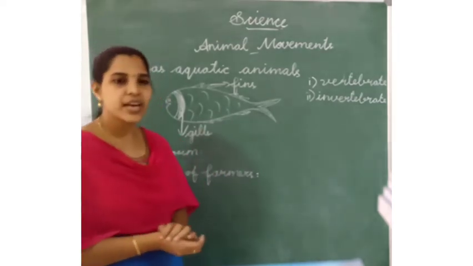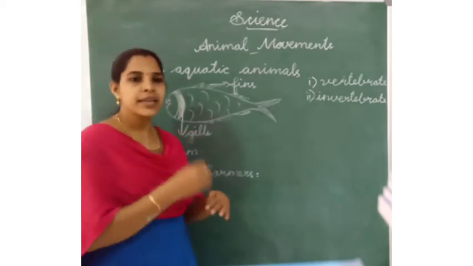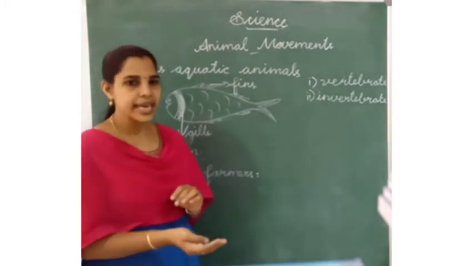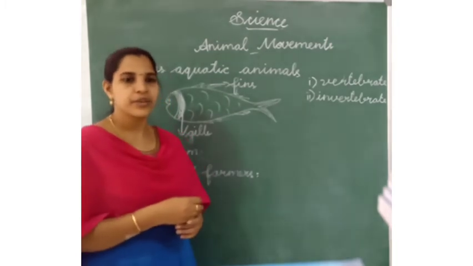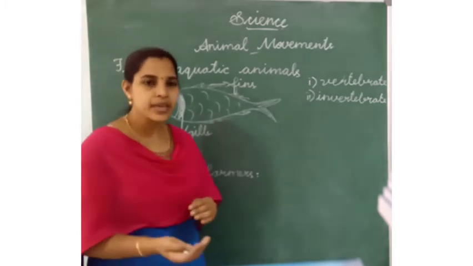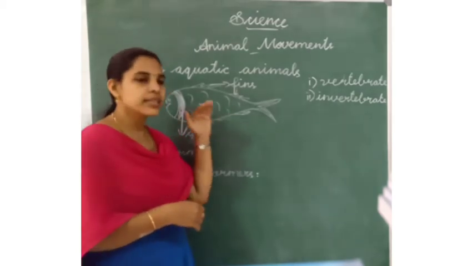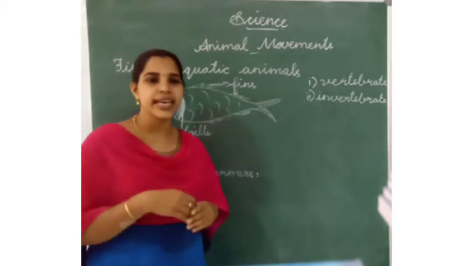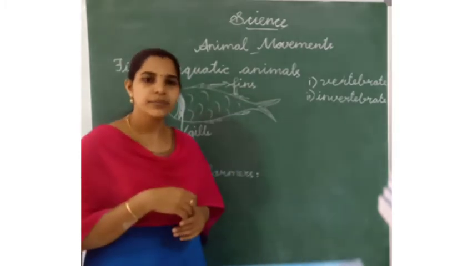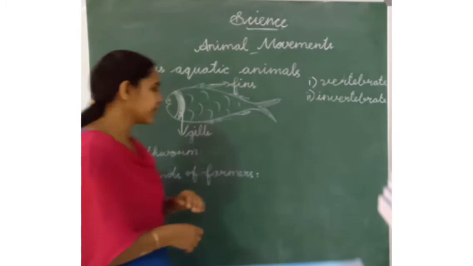Okay. What is the meaning of camouflaging? Camouflaging means when animals live in water or on land, they hide from their enemies or predators. They will change their color to escape from their predators or enemies. So these fishes change their color to hide from the predators or enemies. Okay, that is called camouflaging.